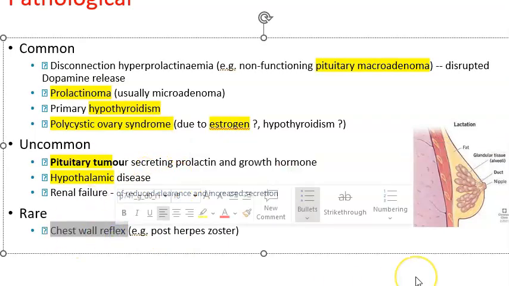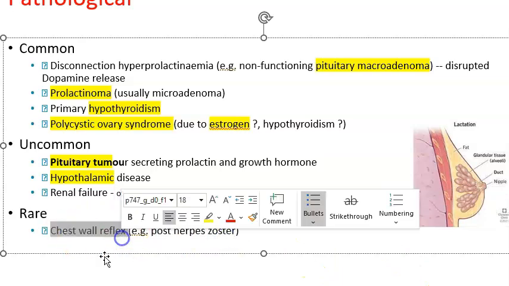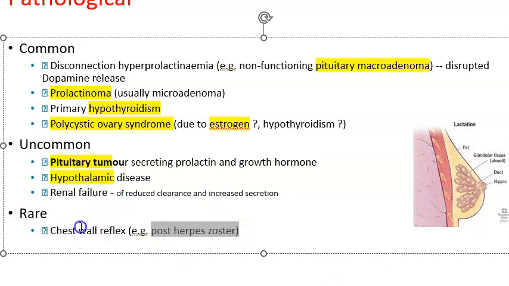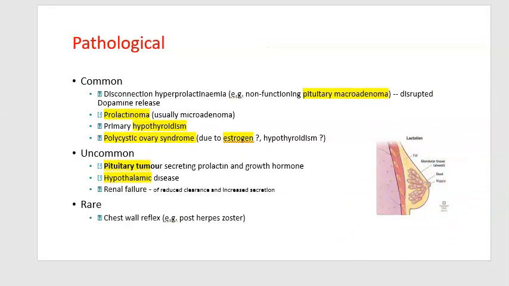And there could be a chest wall reflex. So I'm thinking, post herpes zoster, they are saying. So post this viral attack. Okay, so because the chest wall is what? This only, right? Mammary gland here.